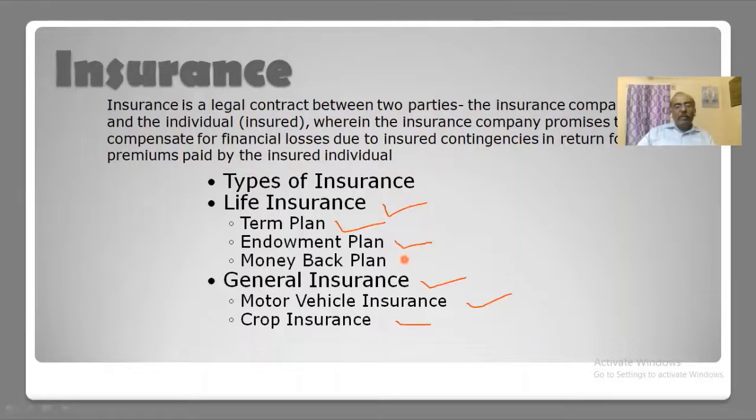So some people tell you, after 25 years, what is the benefit in getting the money? It is not useful for current requirements. So in that case, they have some plan called a money back plan, where once in every 5 years, or once in every equal interval, they are going to pay some fixed sum of money. That is the idea behind the money back plan. Likewise, they have several insurance products, and LIC has a life insurance business.